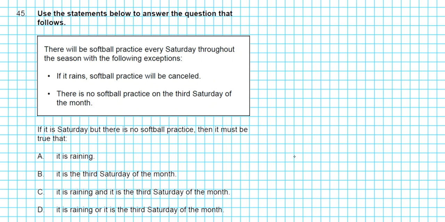All right, let's take a look at question 45. It reads, use the statements below to answer the question that follows. The statement is, there will be softball practice every Saturday throughout the season with the following exceptions. If it rains, softball practice will be cancelled. There is no softball practice on the third Saturday of the month.